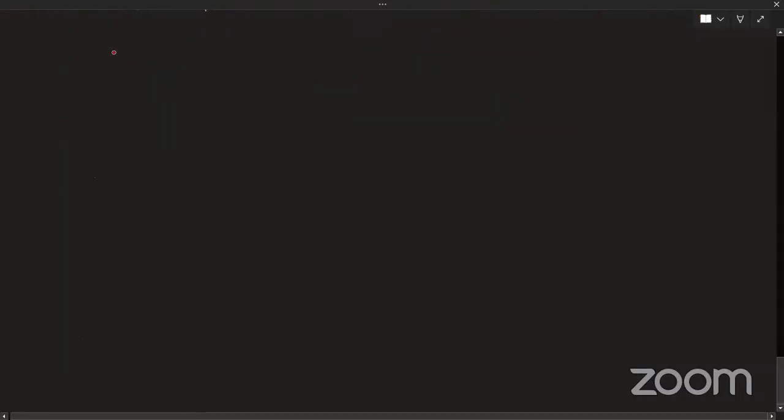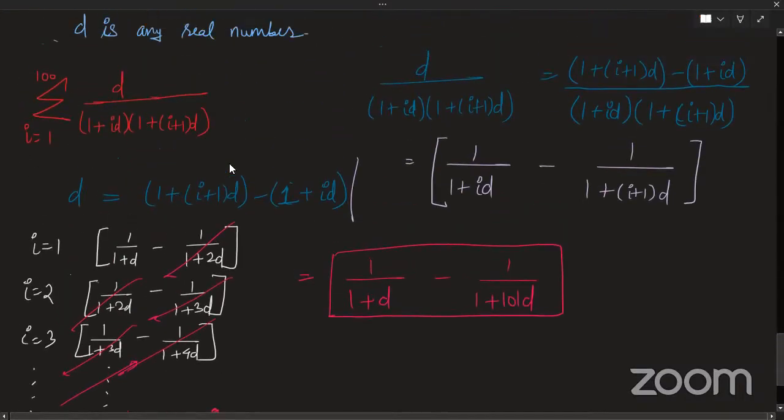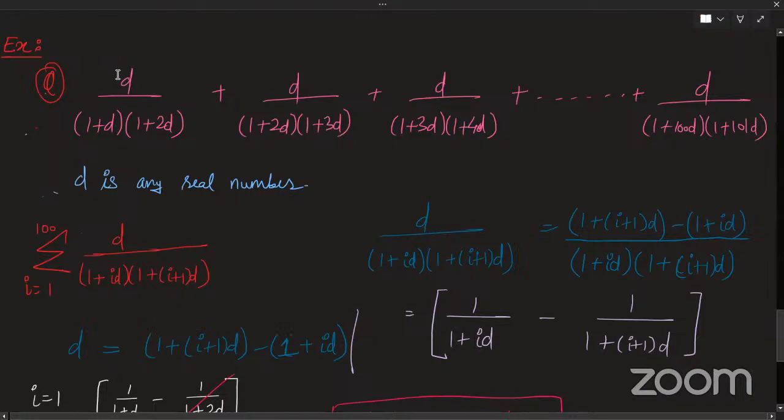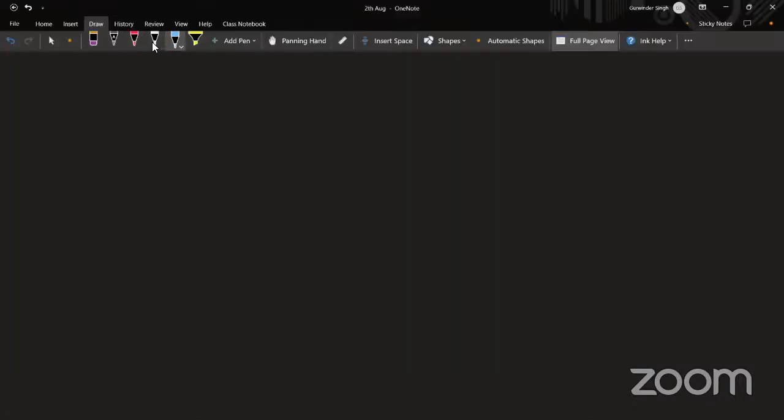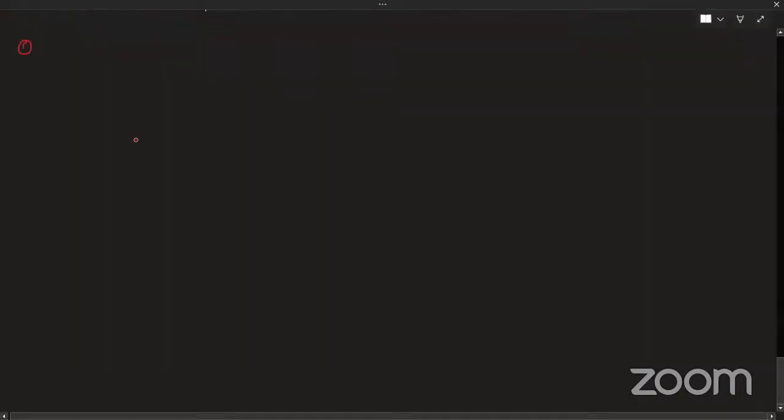Fine. So moving ahead, it was not tough. You just needed to split the denominator. So what I am teaching you now is a bit important question. Okay, so just make sure you understand this one correctly, accurately.